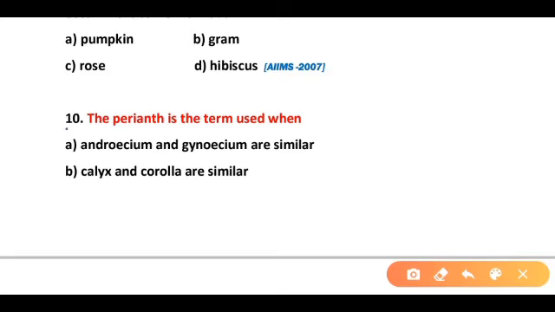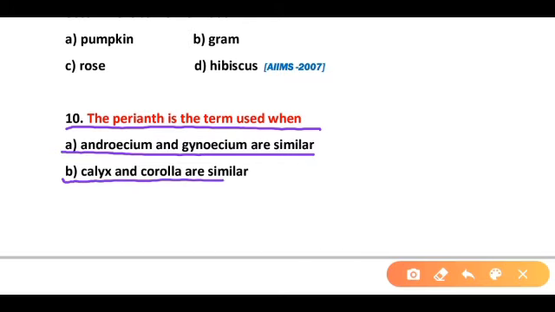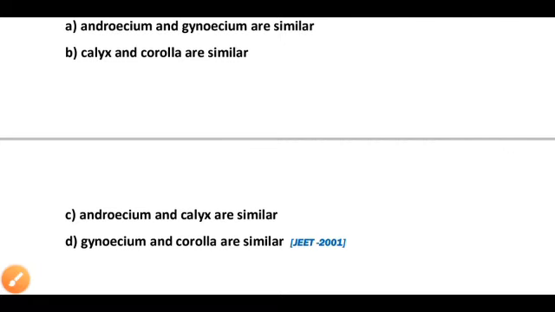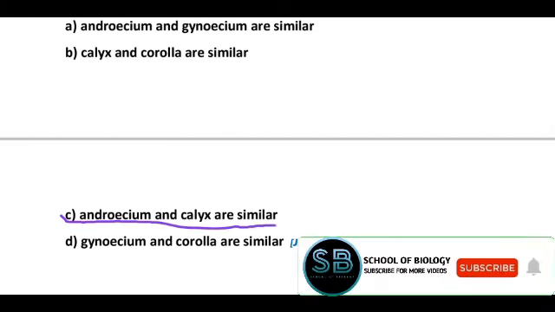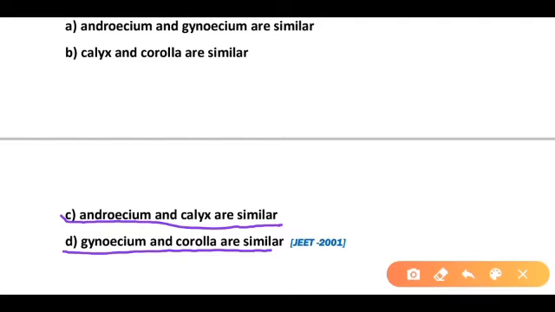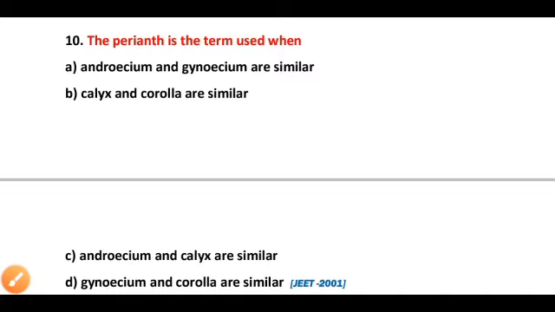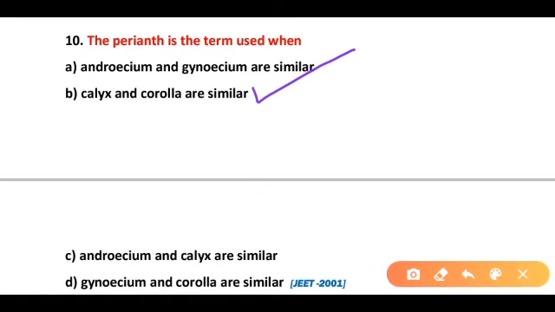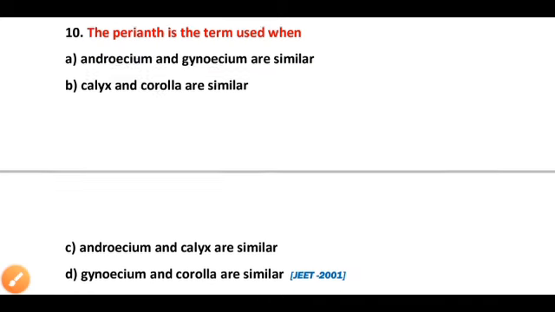Question 10. The perianth is a term which is used when androecium and gynoecium are similar, calyx and corolla are similar, and third option is androecium and calyx are similar, gynoecium and corolla are similar. So correct answer is option B. The perianth is a term used when calyx and corolla are similar.